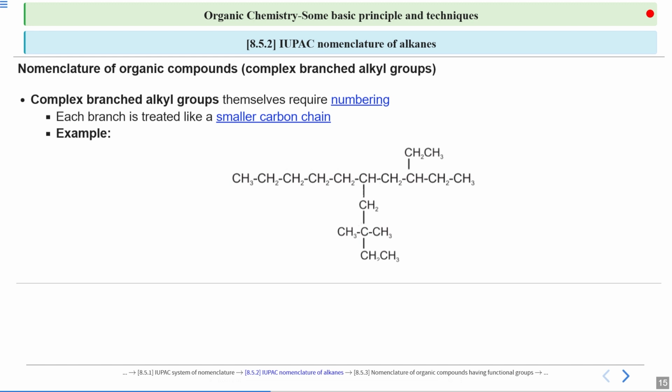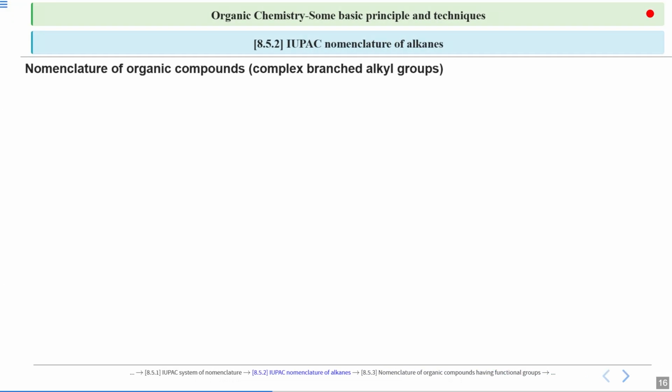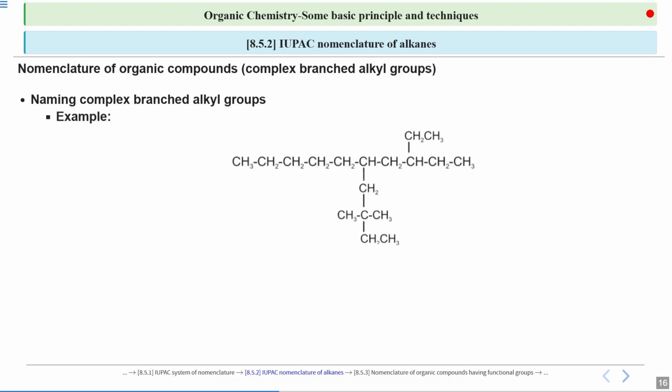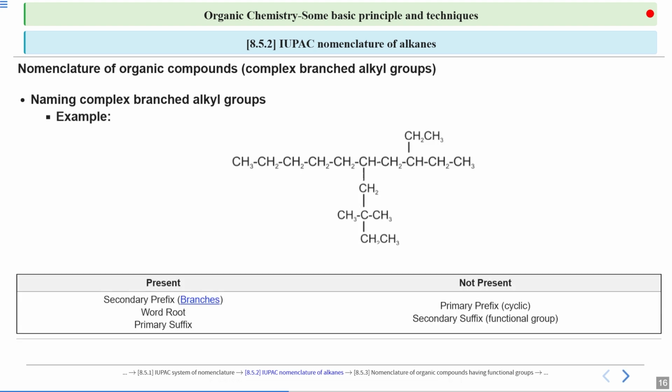How do we name it? There is a way to it. We have to number it separately, but the rest of the procedure will be the same. We just have to deviate from our previous procedure a little bit to name that branched alkyl group. So this was our example. Now what are the things that are present? It will be similar to the previous one.